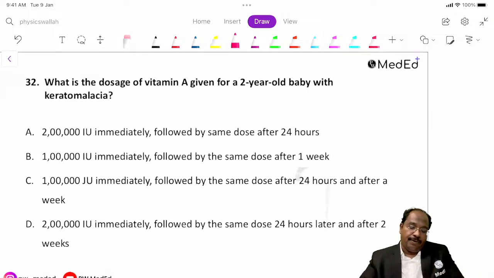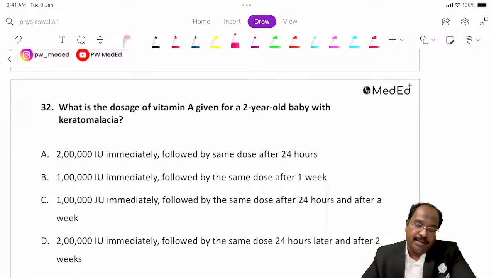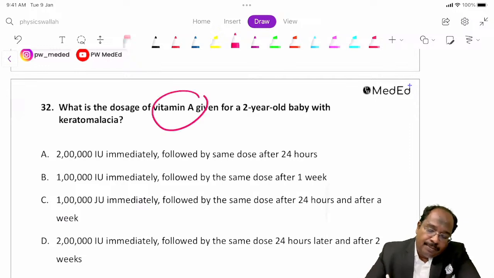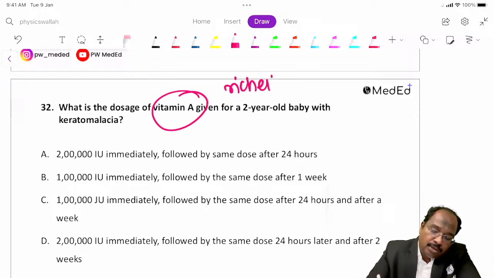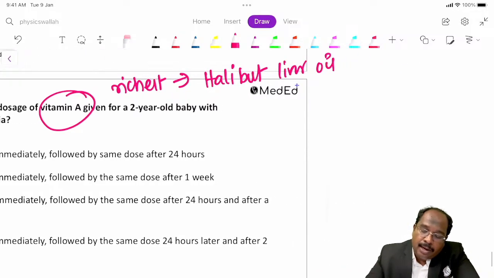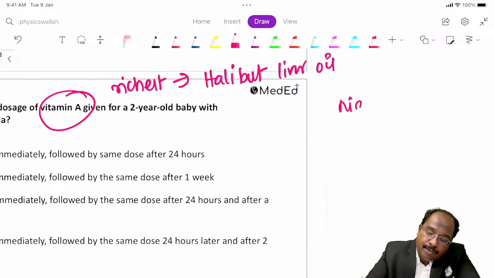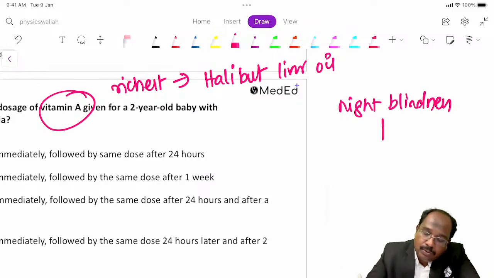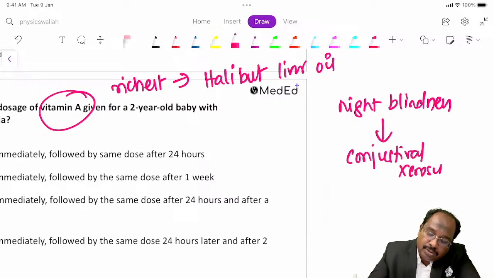What is the dosage of vitamin A for a 2-year-old boy with keratomalacia? The richest source of vitamin A is halibut liver oil. First it starts as night blindness. Next it goes to conjunctival xerosis, then Bitot spots.